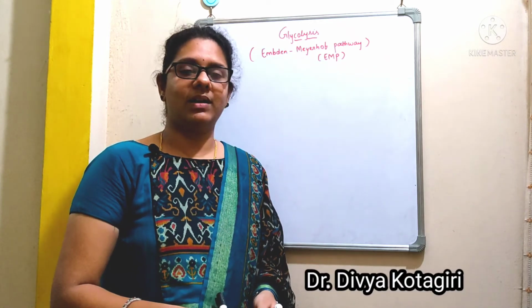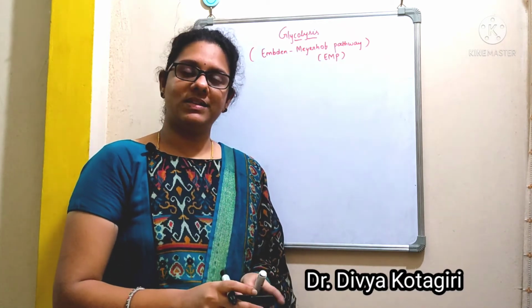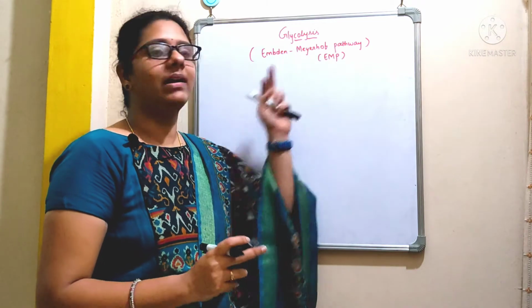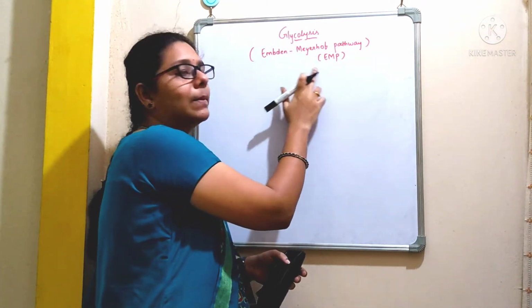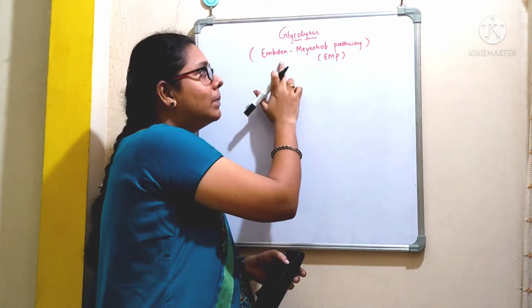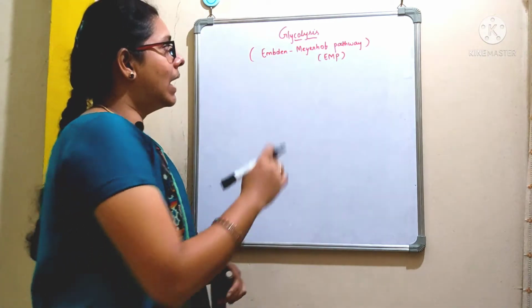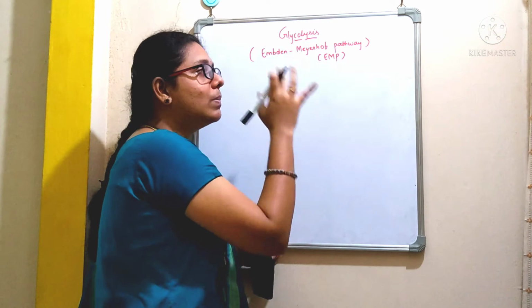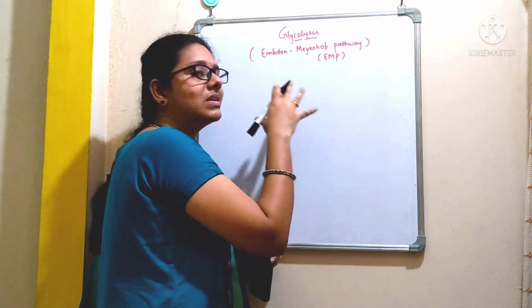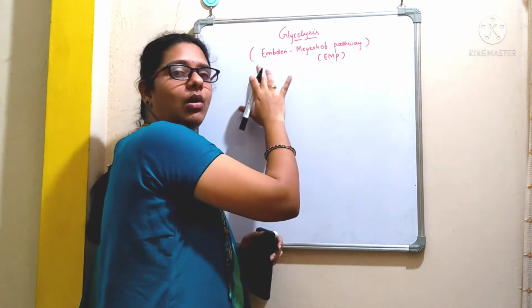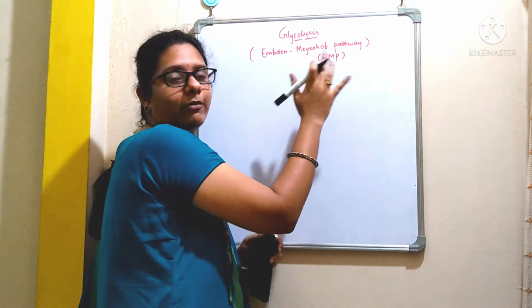Hello everyone, welcome back. In this video, let us discuss in detail about glycolysis. This glycolysis is also called as EMP. EMP stands for Embden-Meyerhof pathway. Embden and Meyer were two biochemists. Because of their contribution to this pathway, as an honor, this pathway is also called as Embden-Meyerhof pathway.